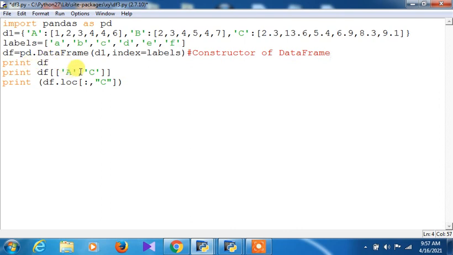These are the specific columns to print, and df.loc again takes the name of a particular specific column along with its data type, and all the index and data, meaning all details of that particular column will be printed. That is the purpose of LOC. It is actually a label based command.